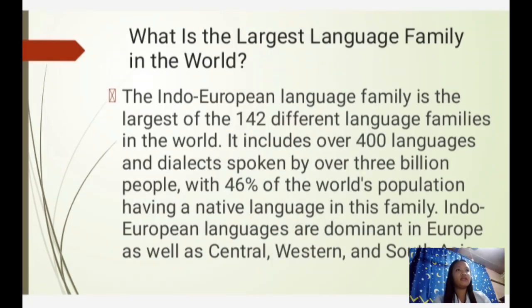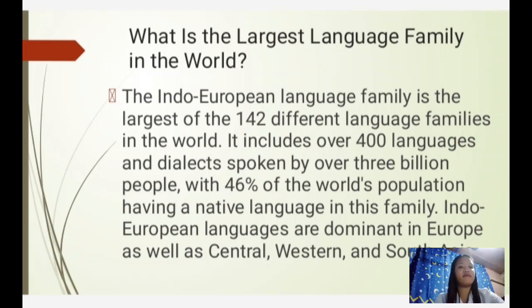Next is, what is the largest language family in the world? The Indo-European language family is the largest in the world. It's the biggest among approximately 142 different language families. The Indo-European family includes over 400 languages and dialects spoken by more than 3 billion people, representing about 46% of the global population. These languages are predominantly found in Europe and across Central, Western, and Southern Asia.